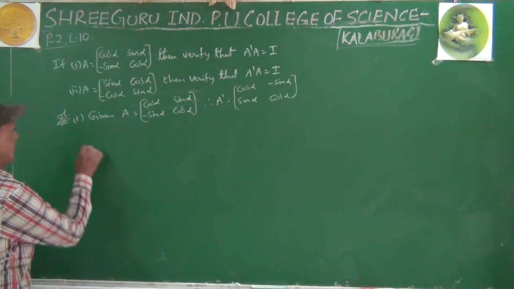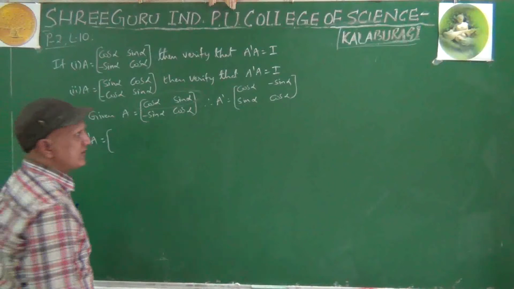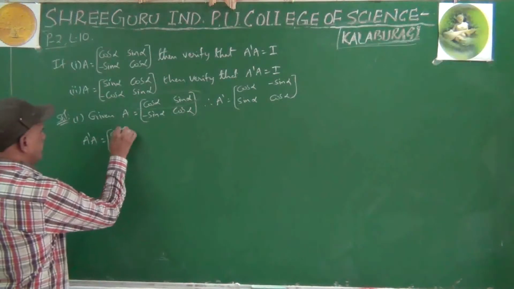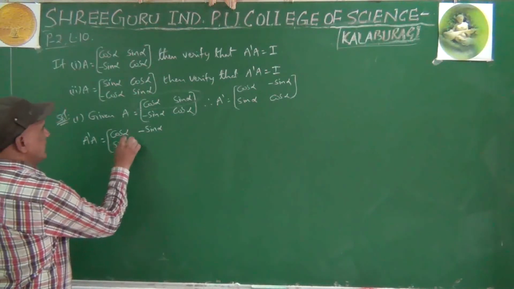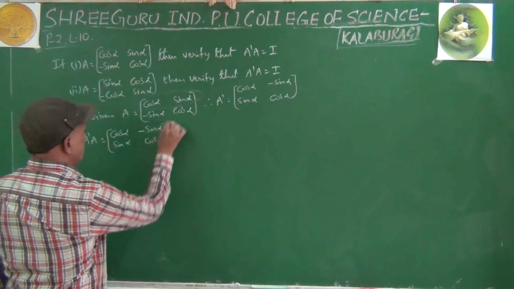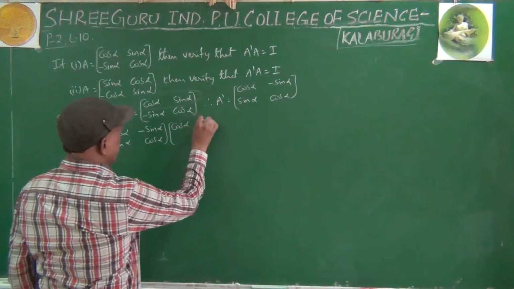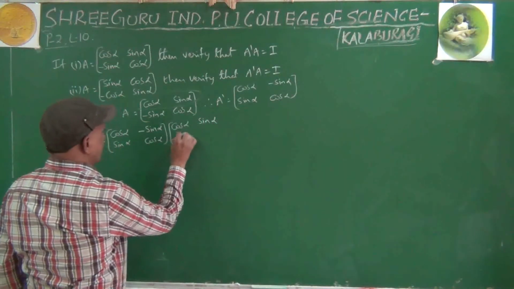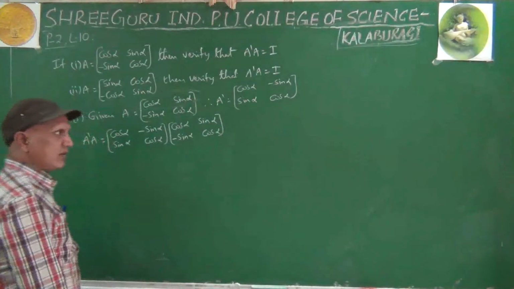Multiply A dash and A. Multiply both the matrices. A dash is cos alpha, minus sin alpha, sin alpha, cos alpha, and A is cos alpha, sin alpha, minus sin alpha, cos alpha. Right?